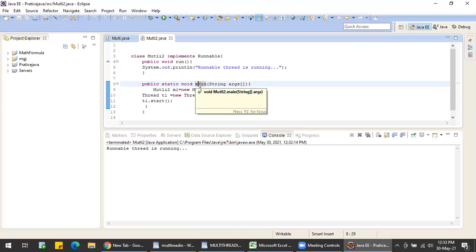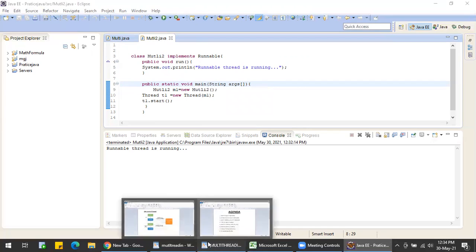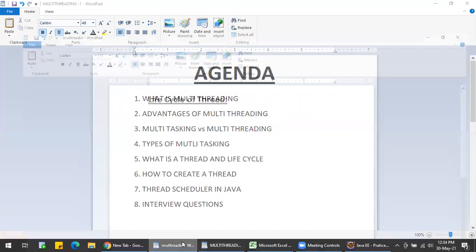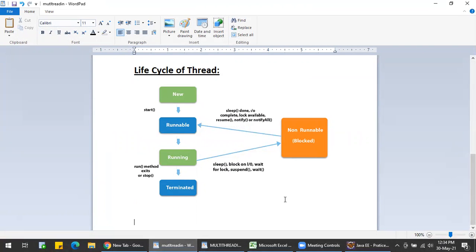Now let us go to the next topic, that is the thread scheduler in Java. What is a thread scheduler in Java? In the life cycle of a thread, in the running state, what happens? I'll give a brief scenario here.